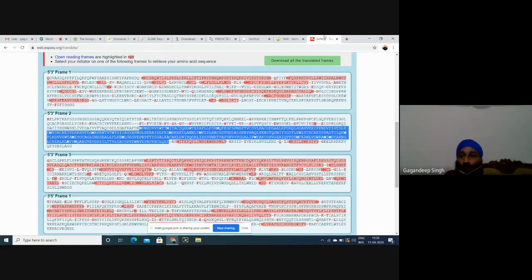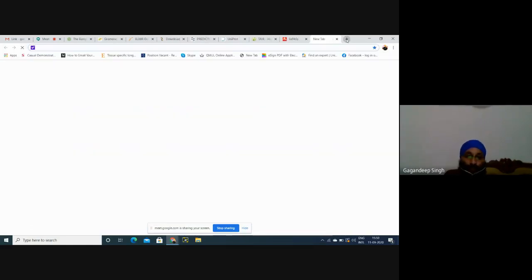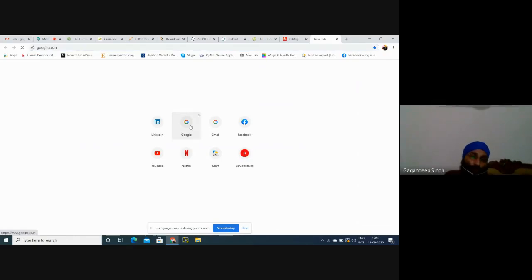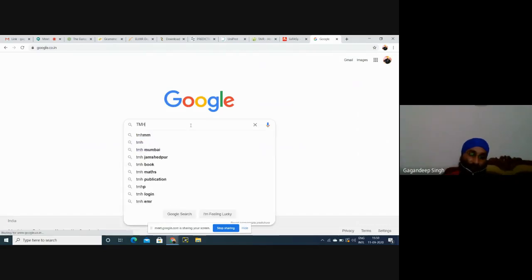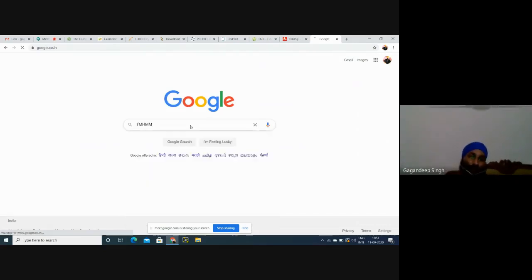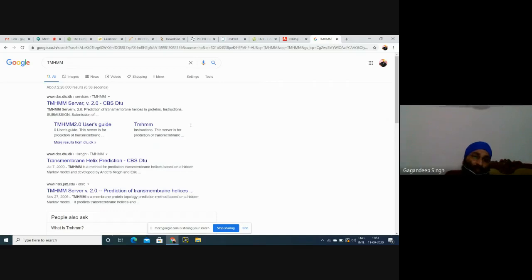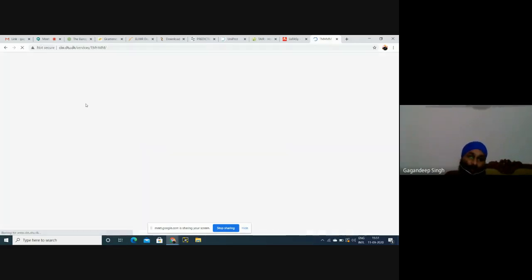We have another tool to find the location. The simplest tool is TMHMM, which finds whether this protein is a transmembrane protein or a cytosolic protein.